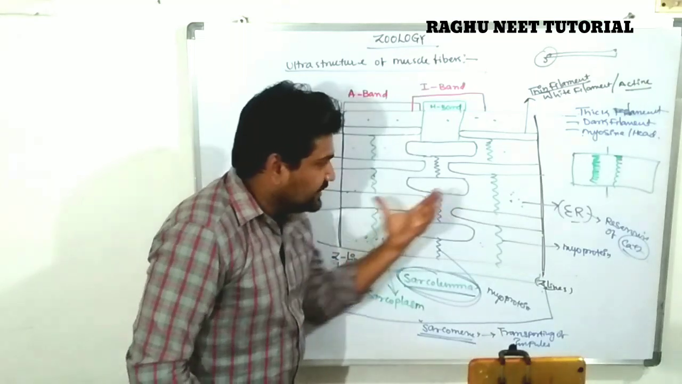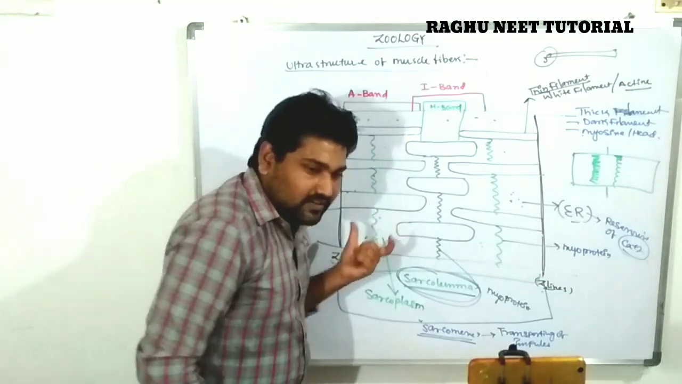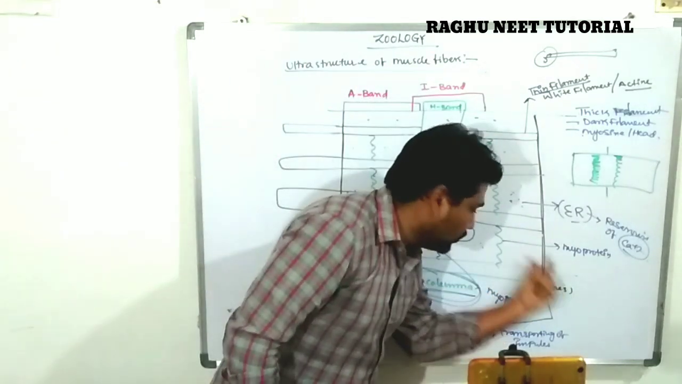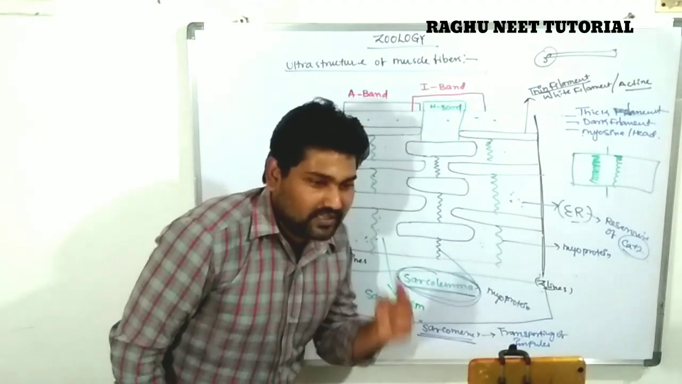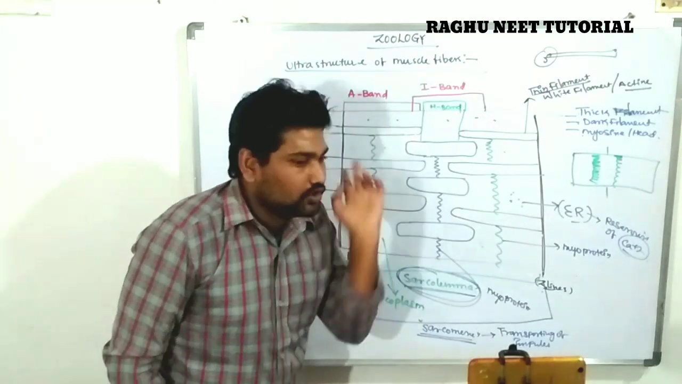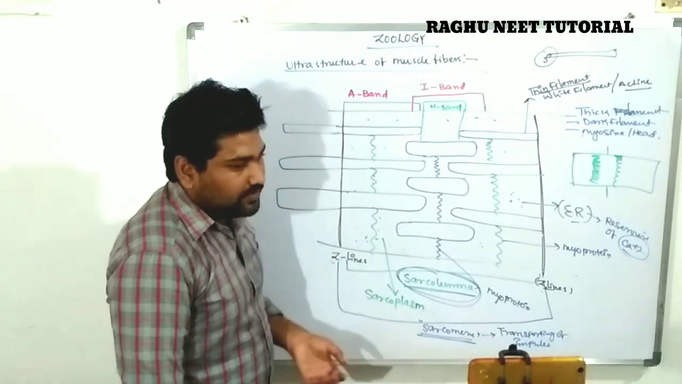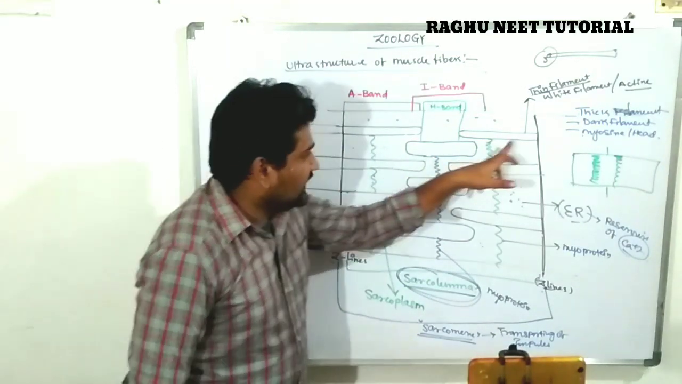So, note down everyone, listen carefully. The muscle fiber has two ends. The ends are indicated with a Z line. The ends are called two Z lines. So the inner side of the muscle fiber consists of what?